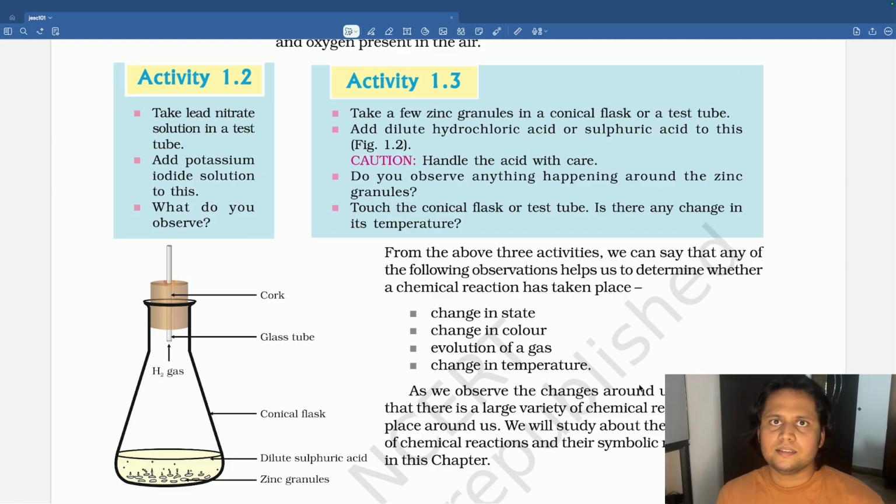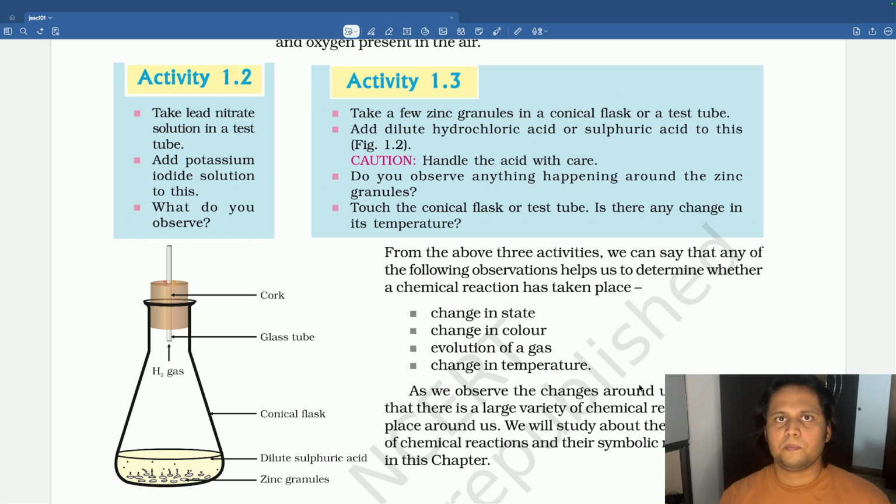We also learned the difference between physical change and chemical change. What do you mean by physical change? In physical change, no new product is formed, whereas in chemical change, a new product is formed. Physical change is usually reversible in nature, whereas chemical change is irreversible. For example, if I take a rod, this is not a rod, this is a pen, and I bend it, can I get back the straight rod? Yes, I can.